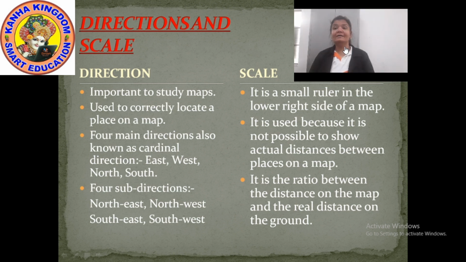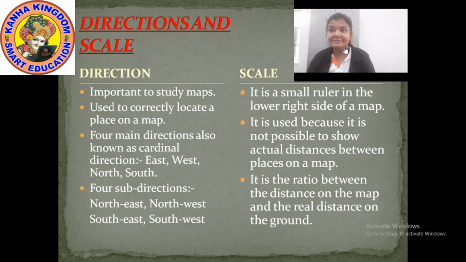So, in all the points of direction and scale, it is trying to explain to you that the directions and the scale are important parts of the map. Without directions, you won't be easily or correctly able to locate the place on the map.